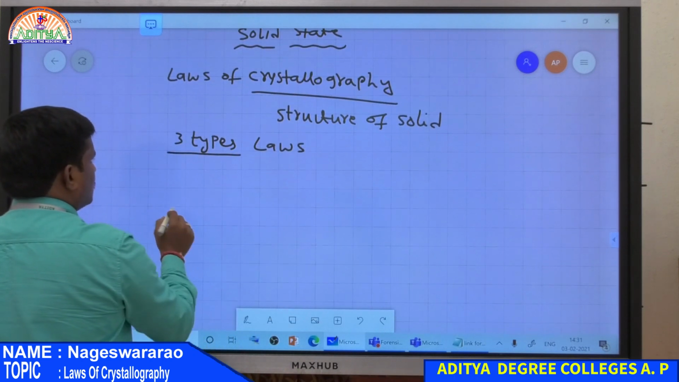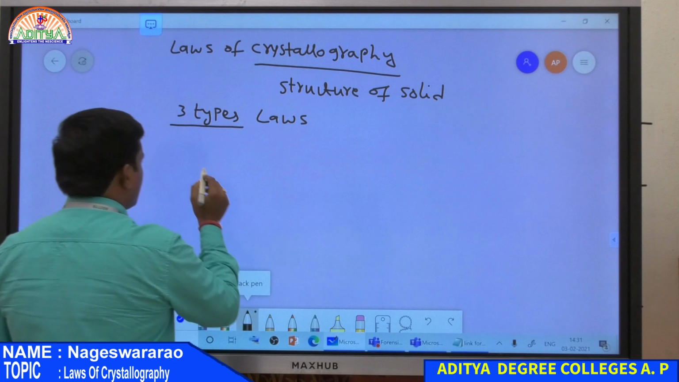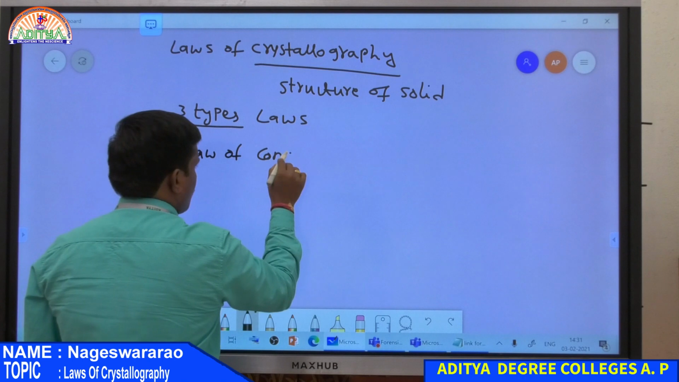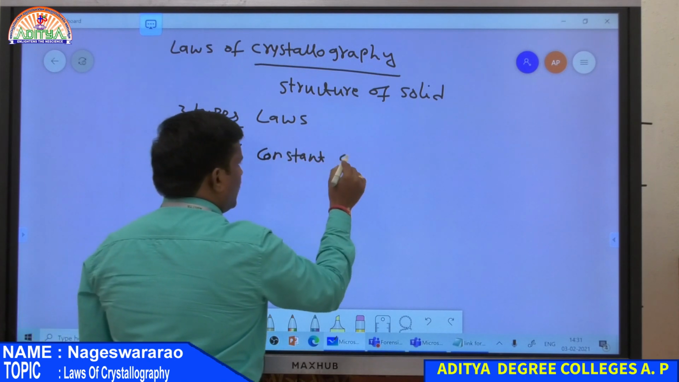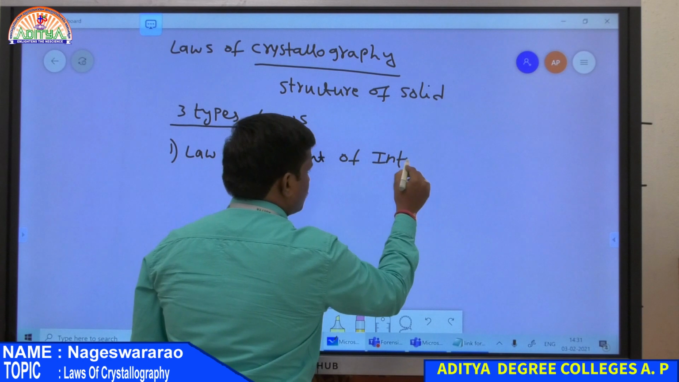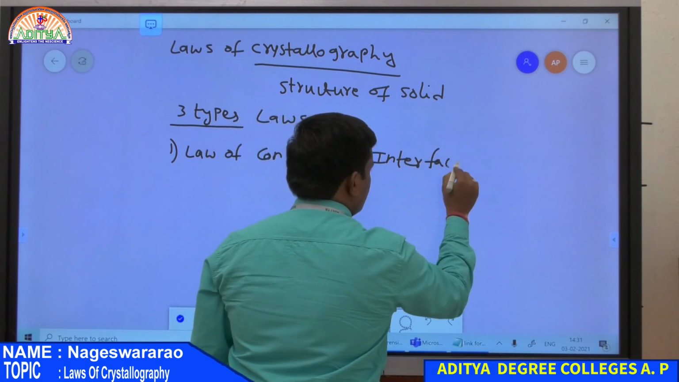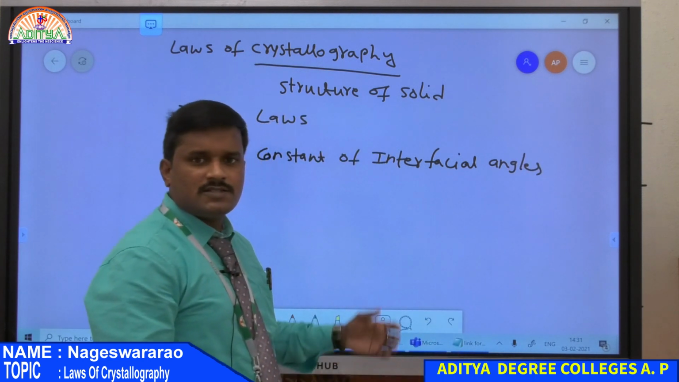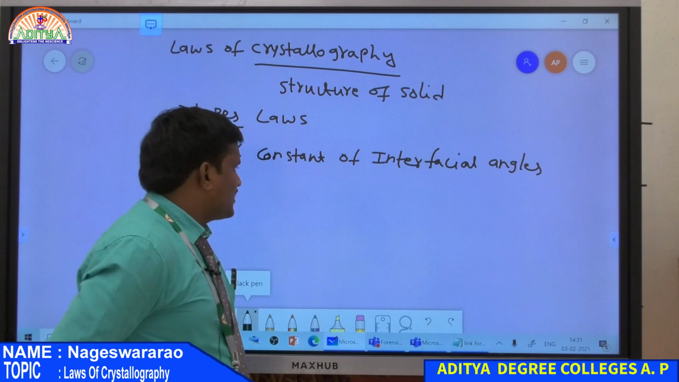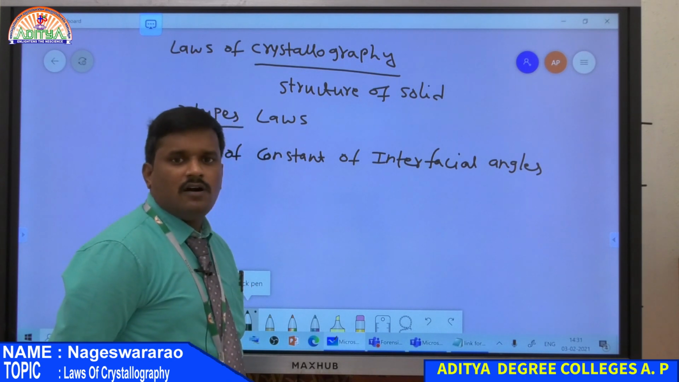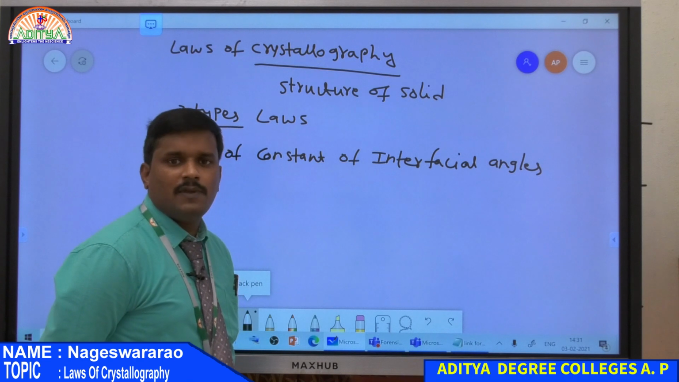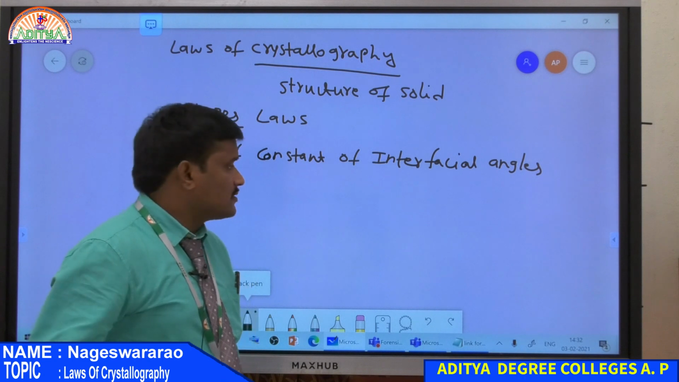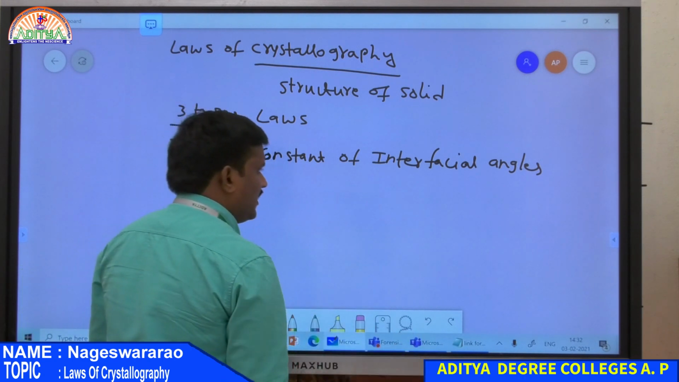You already discussed the first law and the second law in the morning class. The first one is the law of constant interfacial angles. According to this law, even in a crystal, the length of the face is different or the structure of the crystal is different, but the angle between two corresponding faces is always equal. That is the law of constant interfacial angle.